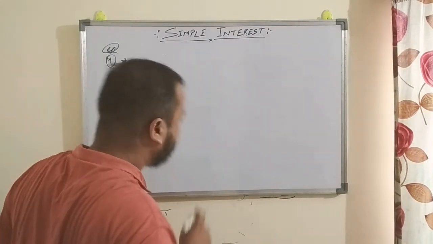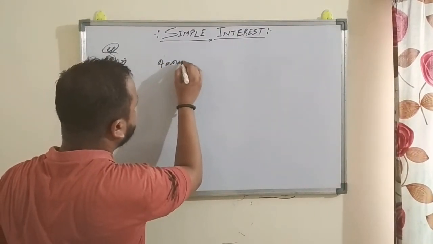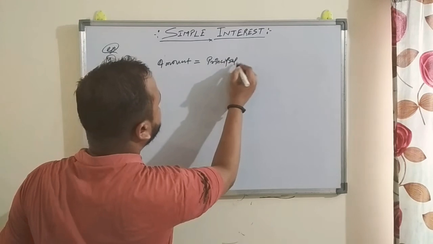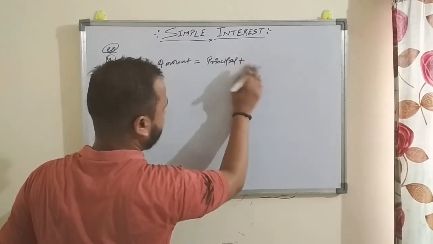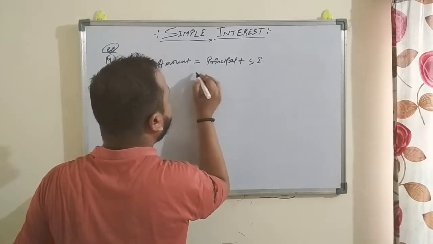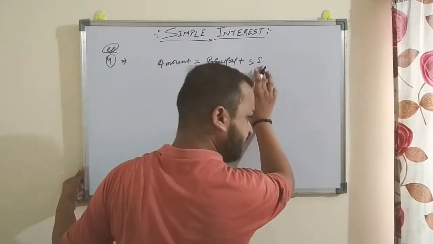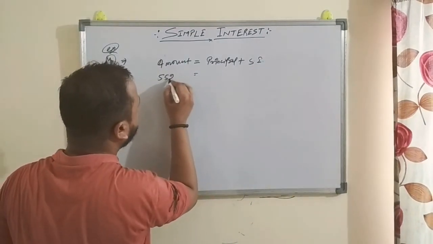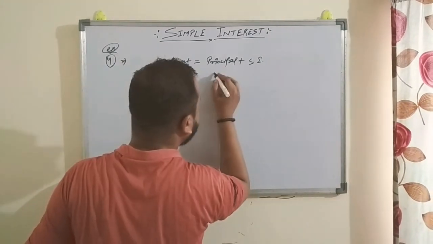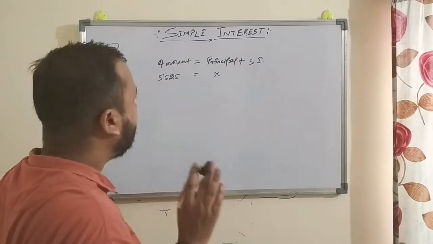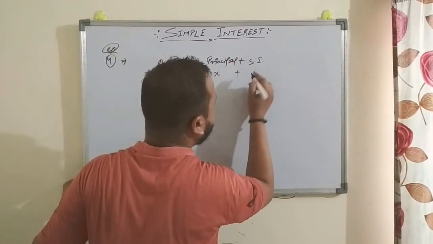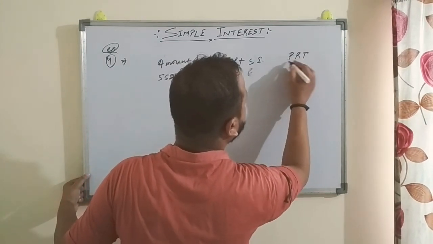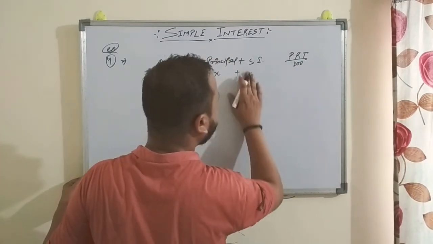So what you have to do is, we know that amount is equal to principal plus interest, or simple interest. You can also write it SI or simple interest, right? Here principal is unknown, SI is also unknown. Total amount is given as 5525. So suppose the principal is X. So we know the formula for SI. SI's formula is PRT by 100. Just put it here, right?